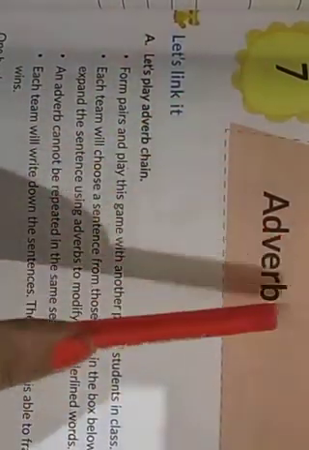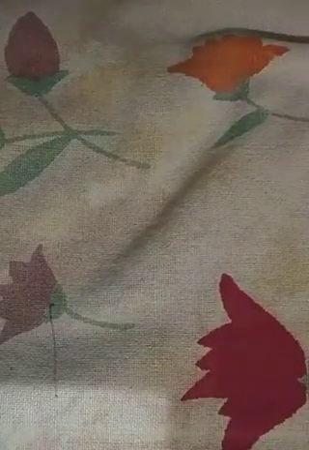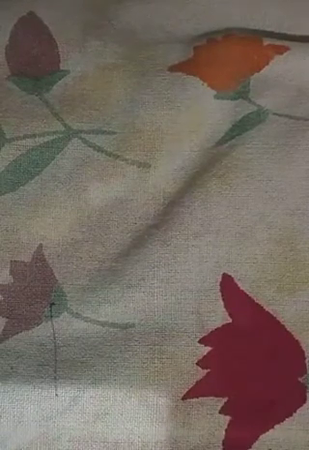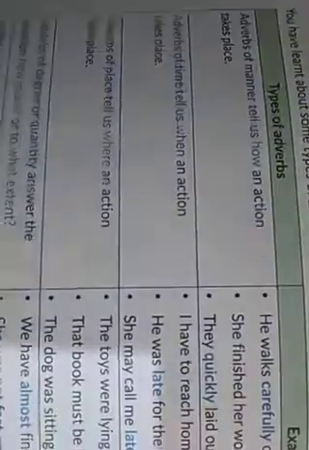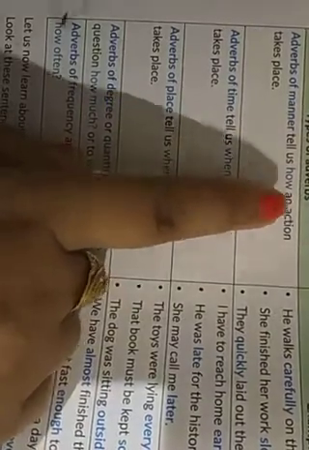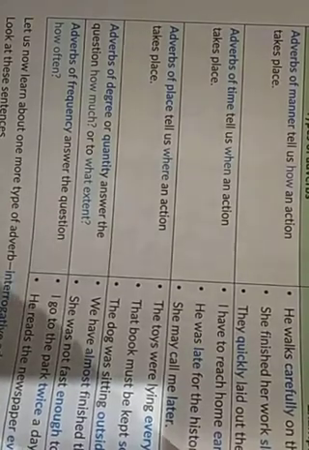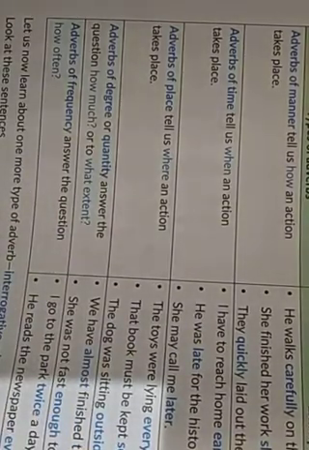So this was all for today. I hope that adverbs are clear to you. And now, how are you going to start this lesson? First you will write the title of the lesson. Then you will write the definition, which is clearly given in your book, of what an adverb is. And then on the next page you have a table where the types of adverbs are explained, and everyone should draw this table in the copy with examples. This table is very important as it explains the types of adverbs.